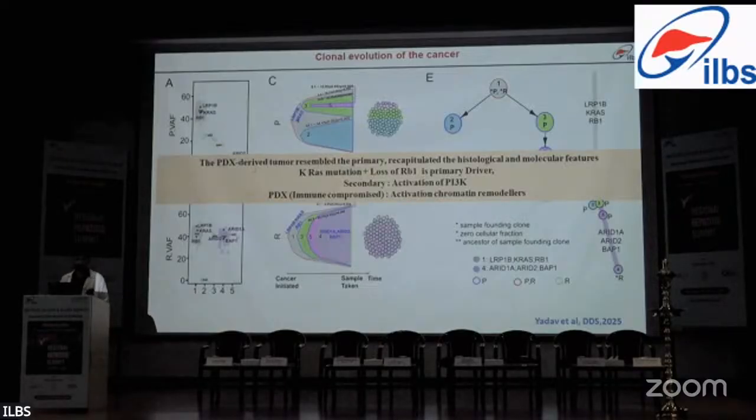So to conclude, the PDX model that we developed resembled the primary and recapitulated the histological and molecular features of both primary and secondary. There was loss of RB1 as the primary driver and activation of PI3K in the secondary, and also in the PDX model there was activation of chromatin remodelers.